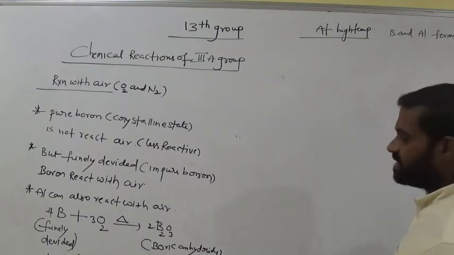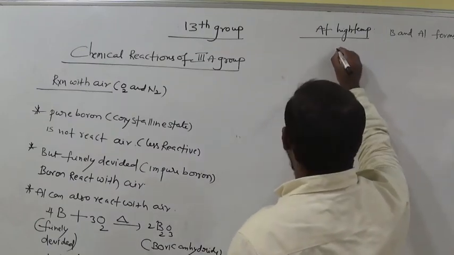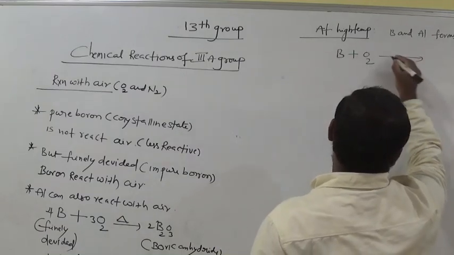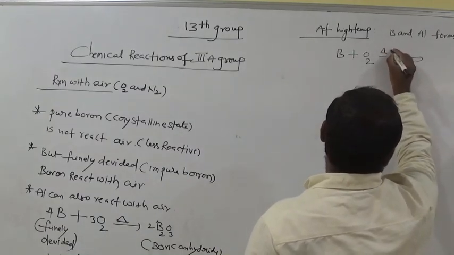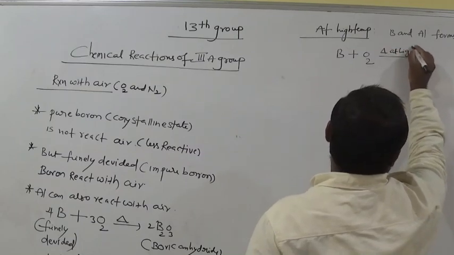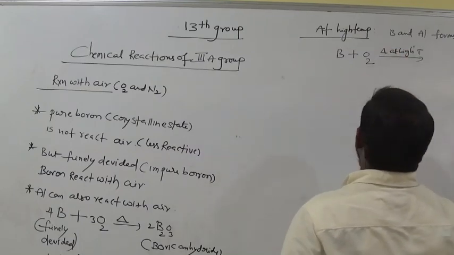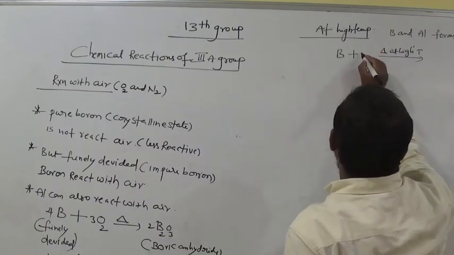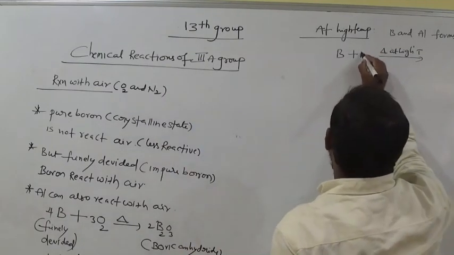The same way, boron when treated with oxygen at low temperature gives oxide, but at high temperatures they interact with nitrogen in the atmosphere, nitrogen in air.